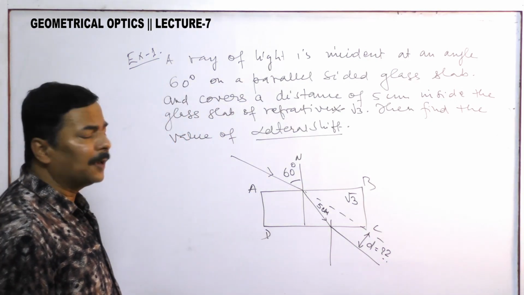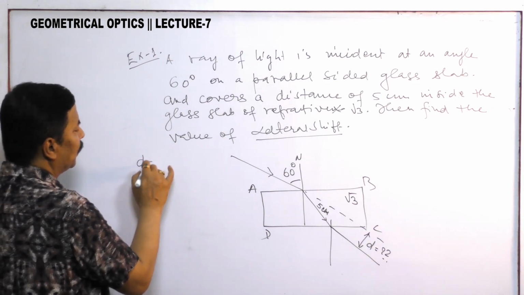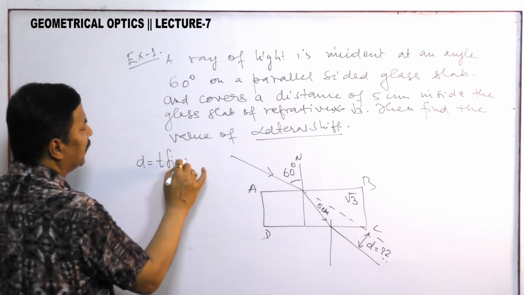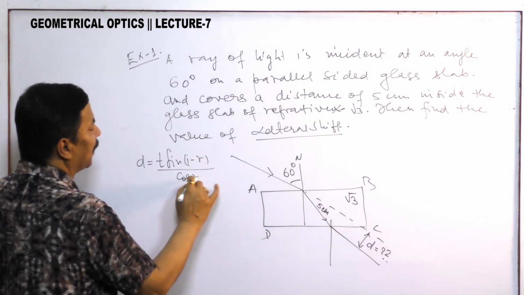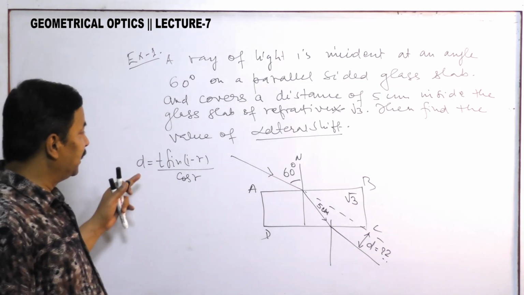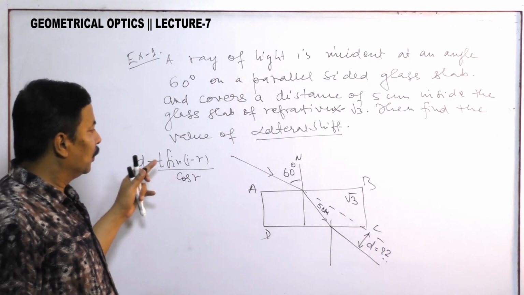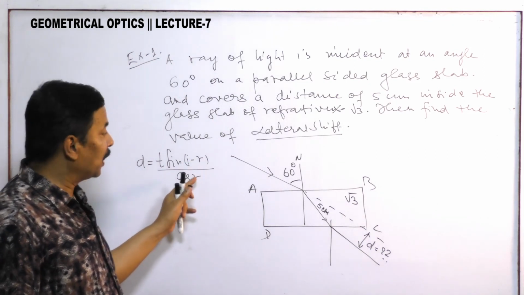Now, just now we have seen that lateral shift D is equal to T sin(I minus r) by cos r. So what do we need? In order to find D, we need T, we need I that is already given, and we need r. So how can we find r?